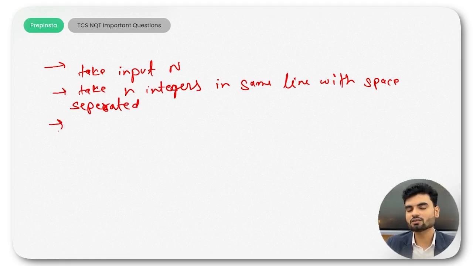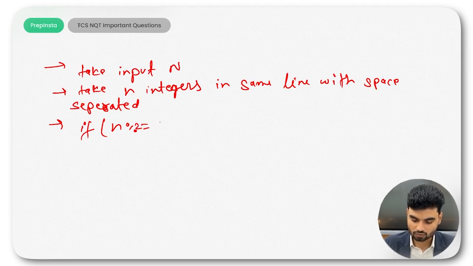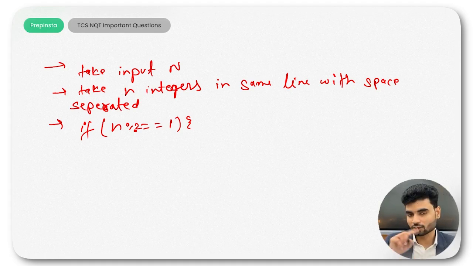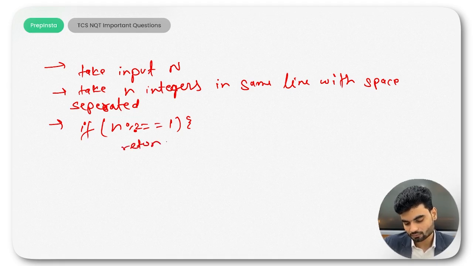The third thing you have to do is check that if n modulus 2 equals 1, you will return the middle element. Let's say you have length 5, you will divide by 2, it becomes 2.5, and you convert that to an integer. If you're working with a language, the integer conversion will happen automatically, and you will have 2. So you will have the middle element, right? So return the middle element.